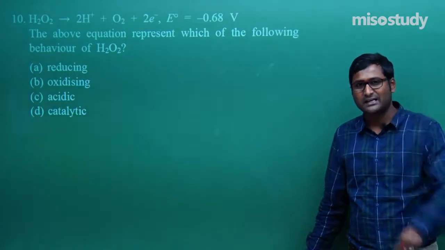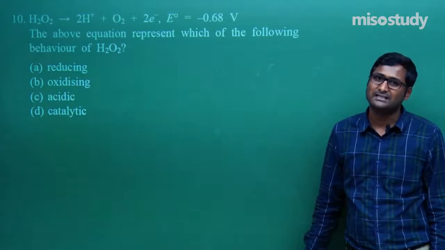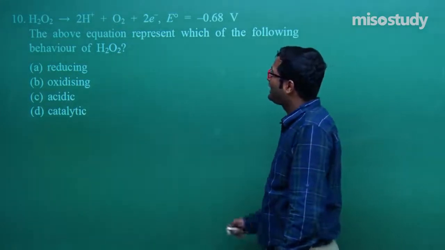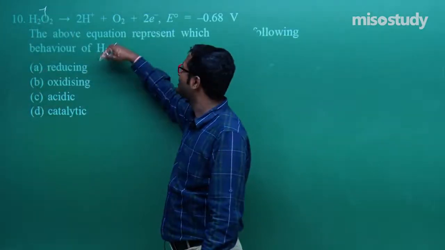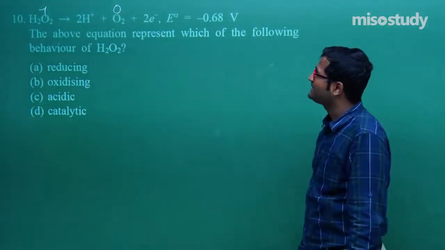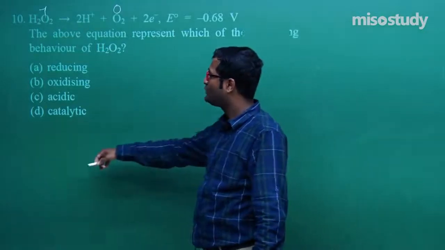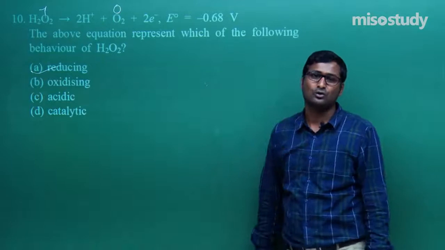If there is a decrement in oxidation state, then this will behave as an oxidizing agent. Now look here, oxygen in H2O2 is in the minus 1 oxidation state, and here it is in the 0 oxidation state. If there is an increment, so this is the general expression, we show the reducing nature of H2O2.